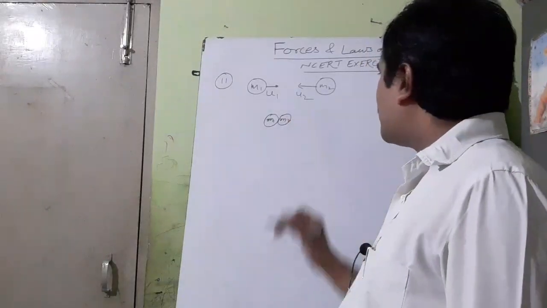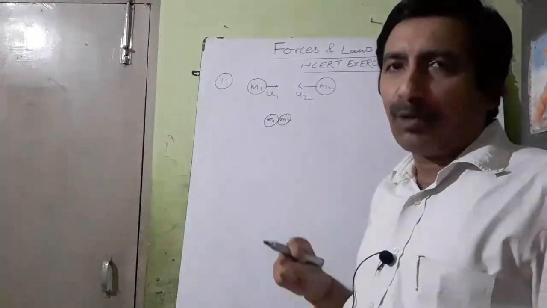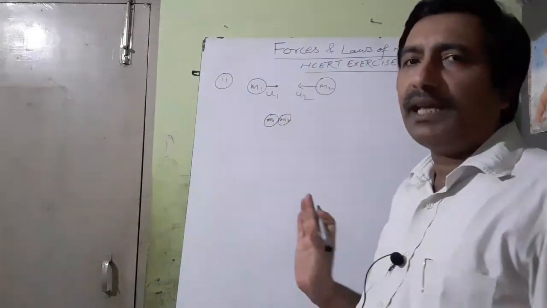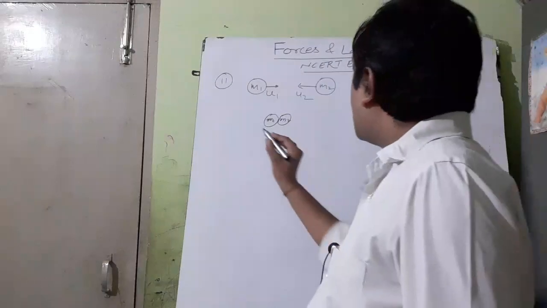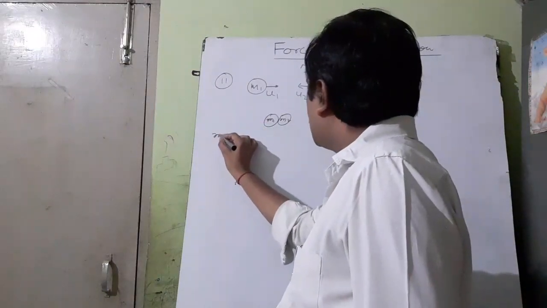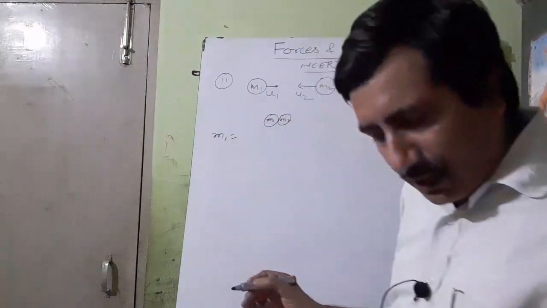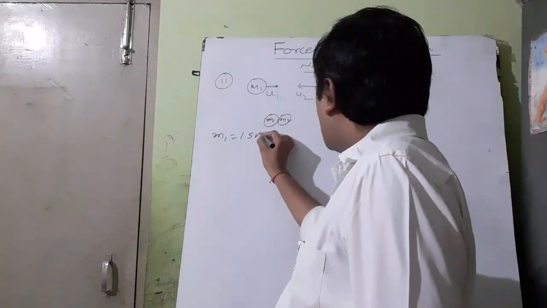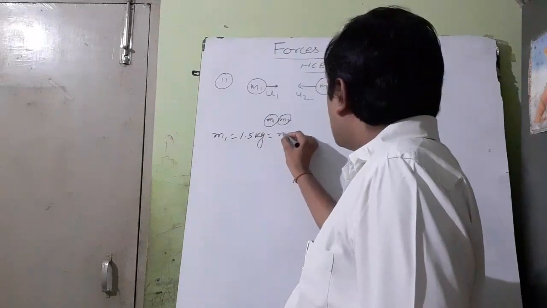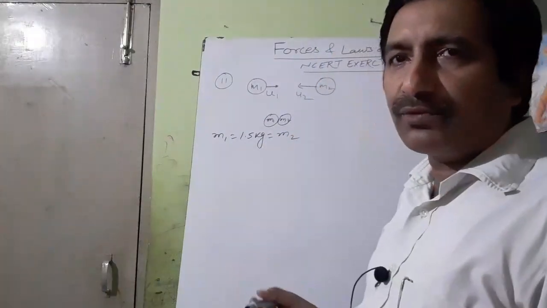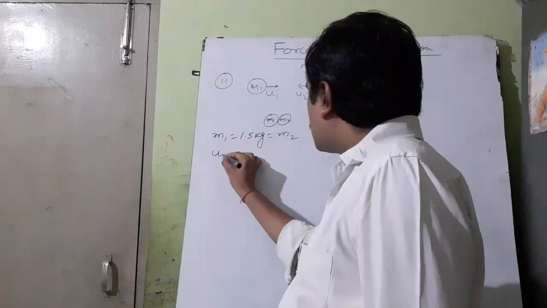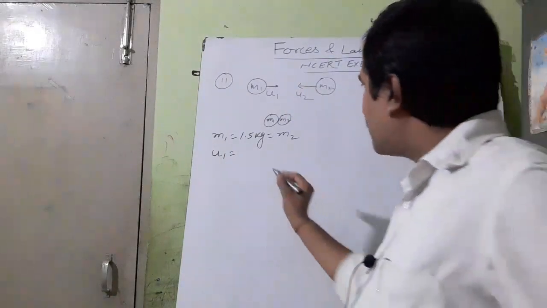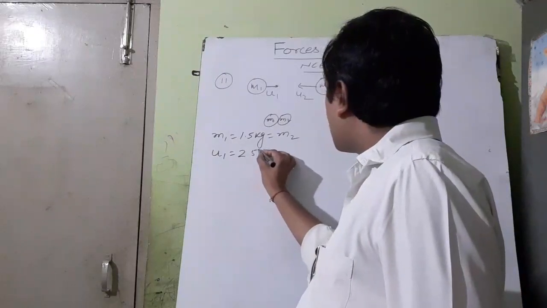So when they stick together, they can be taken as a single body, and the mass of the single body will be equal to m1 plus m2. It is given that m1 is equal to 1.5 kg and this is also equal to m2, meaning masses of both the bodies are equal, and u1 is equal to 2.5 meter per second.